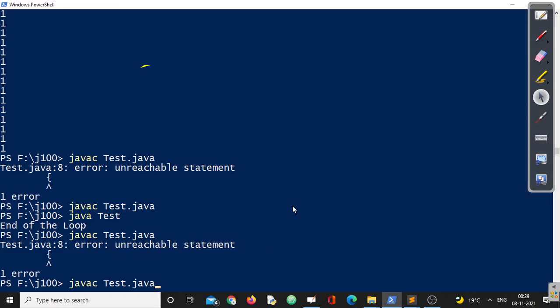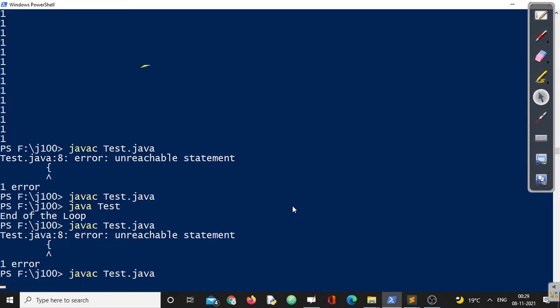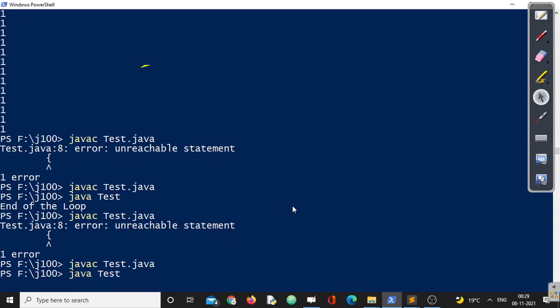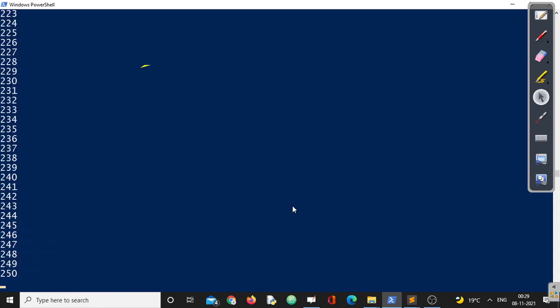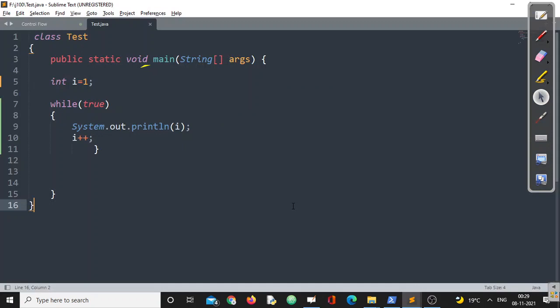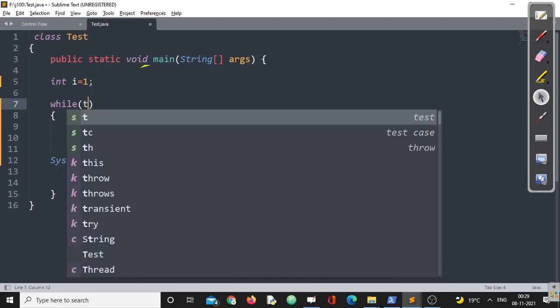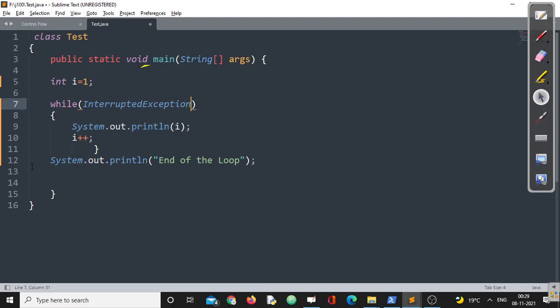Because all the code within that loop is reachable, it doesn't have any problem. The only thing is the loop will go on executing on and on for an infinite period of time. Since we are writing a statement after the loop, definitely 100% we are going to get an error message, because that particular statement will not be reachable.